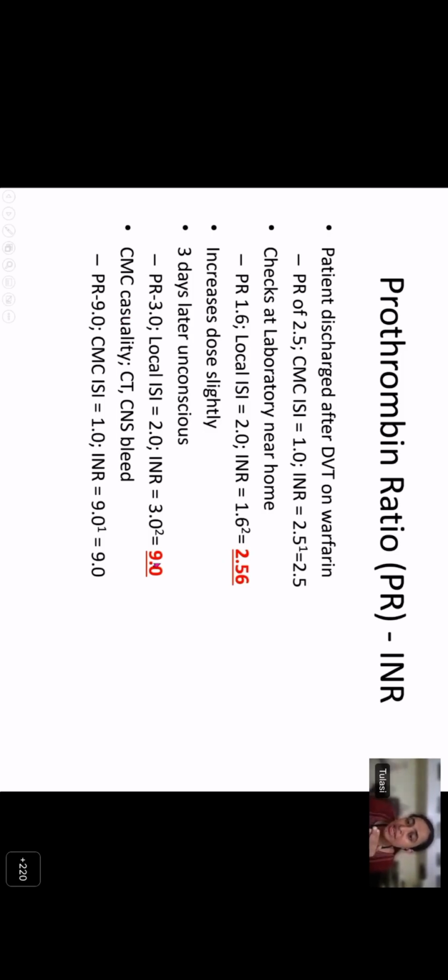So you can see that when you report the values of prothrombin time, there is no standardized reporting between the local laboratory and CMC. So that is why it is important to report the prothrombin time as INR.